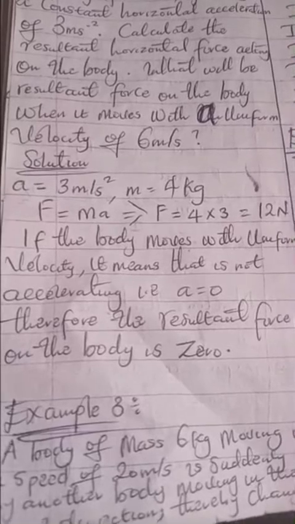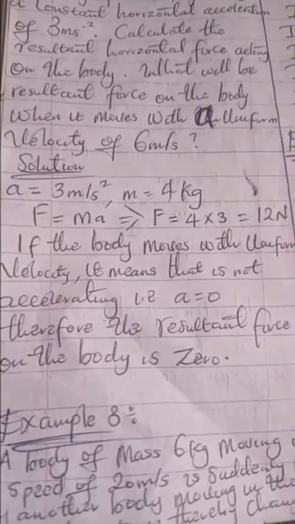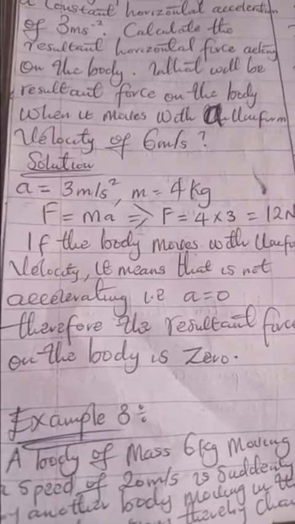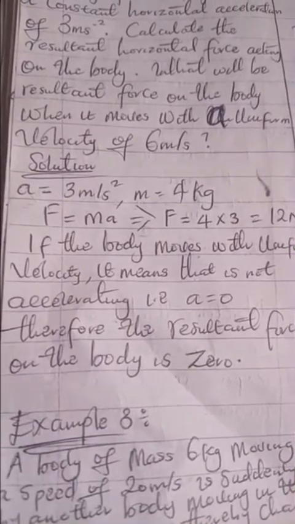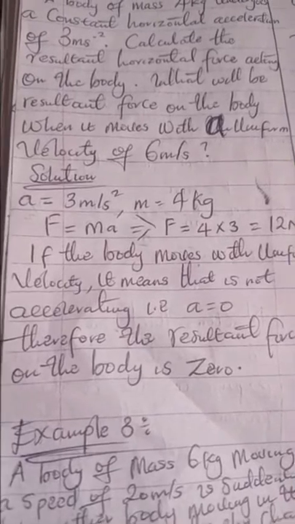Therefore, the resultant force on the body is 0, because if you multiply the mass times the acceleration, which is 0, it will give you 0. So F will be equal to 0 because the body was not accelerating.